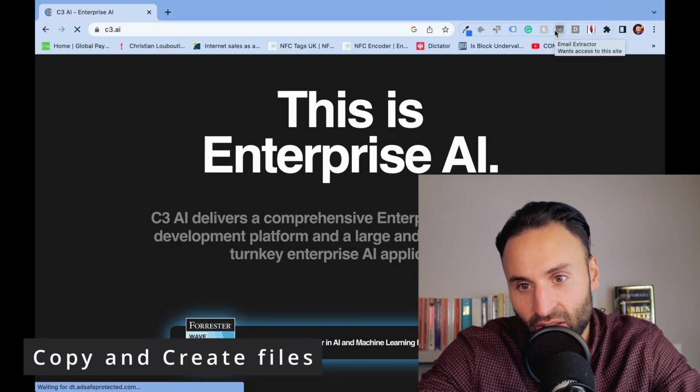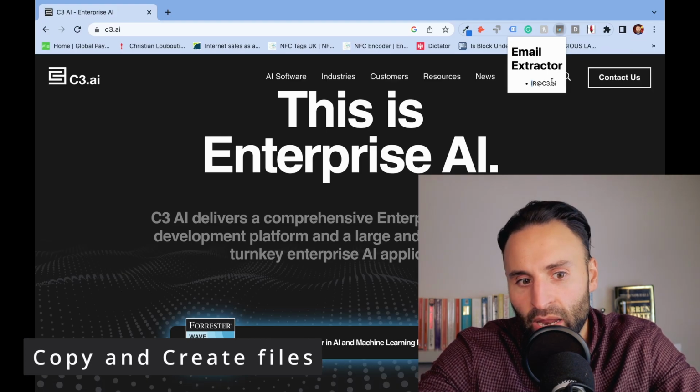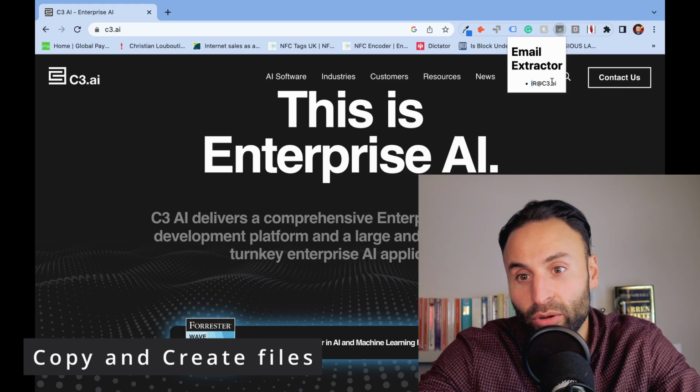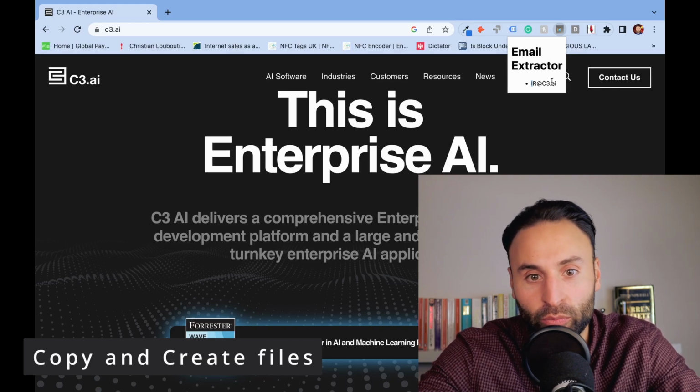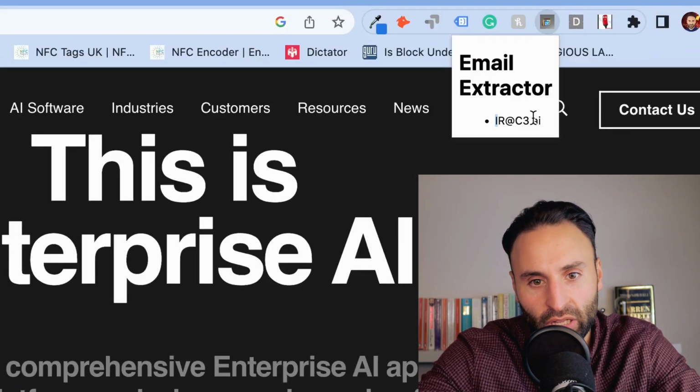Extensions, it's there. We've got a logo. Obviously not the best logo. It's not as good as the pen, the cartoon pen. And if I click email extractor, let's see. There we go. So straight away, it's picked up the email which is on this page, and it saves us searching around for it. Now, the IR likely means investor relations, so it's given us the investor relations email.